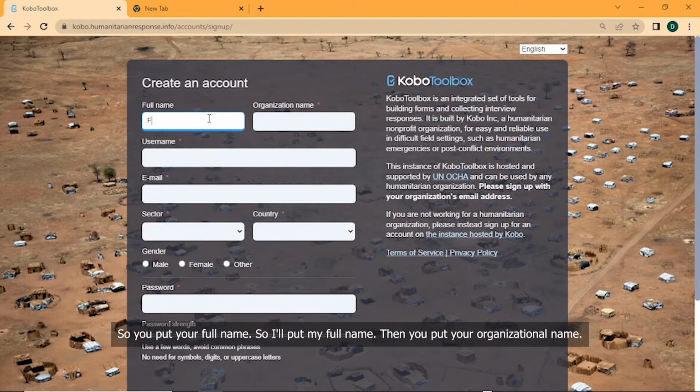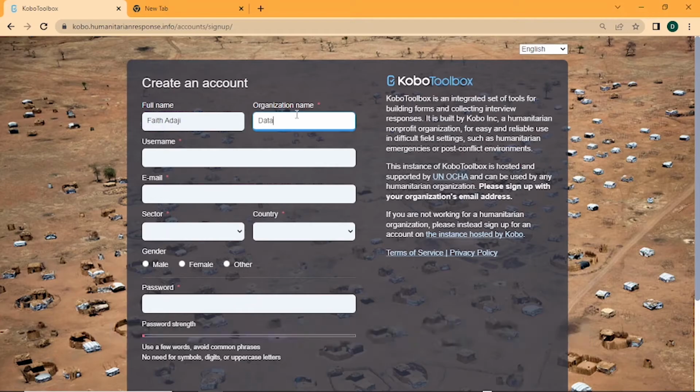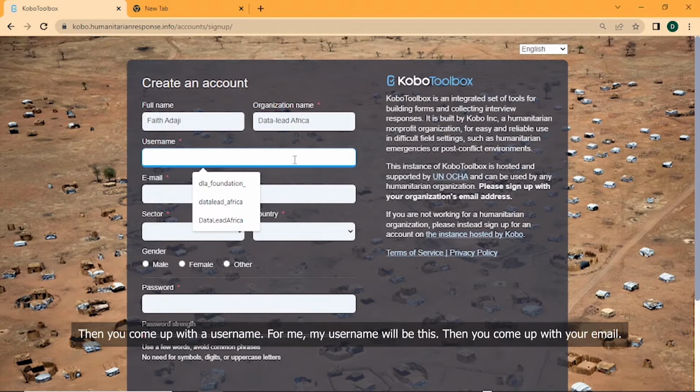So you put your full name. Then you put your organizational name. Then you come up with a username. For me, my username will be this.